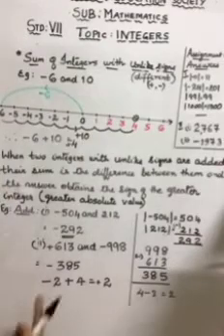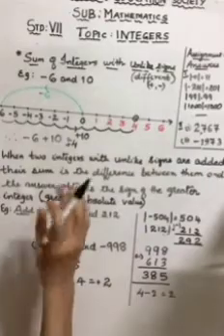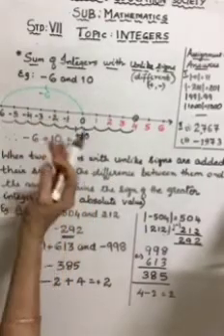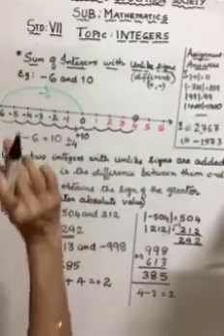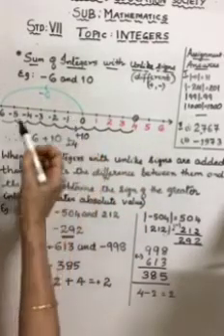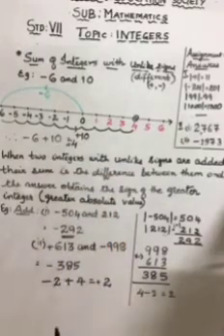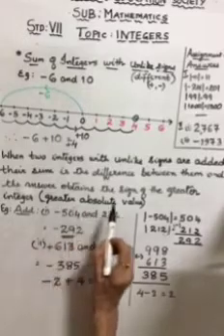Third rule: the sum of integers with unlike signs, because there is a difference, that is, they are opposite signs, one has negative, one has positive. We in fact subtract the integers and write the sign of the greater number. Here greater number means greater absolute value.